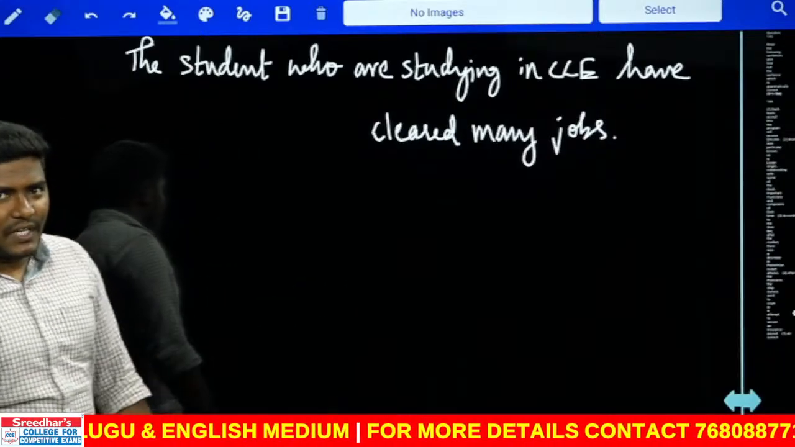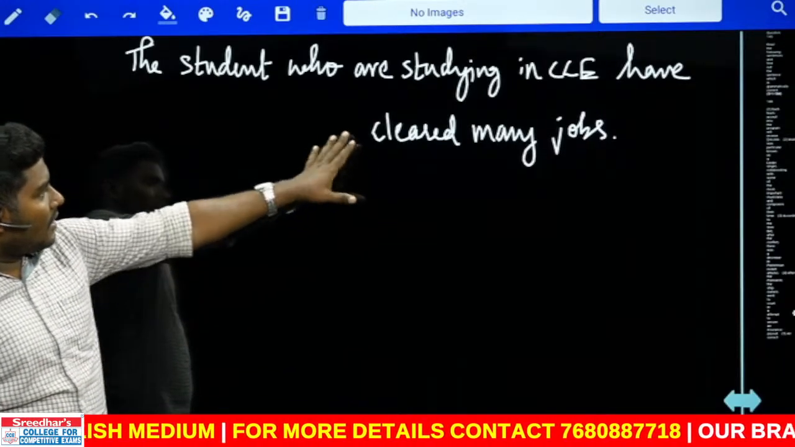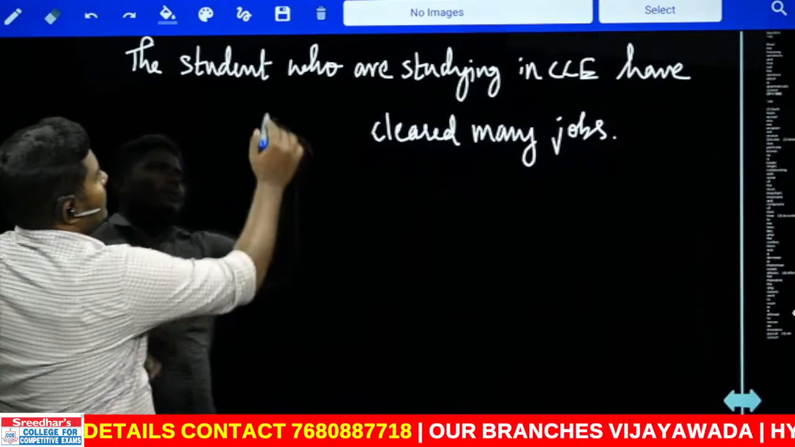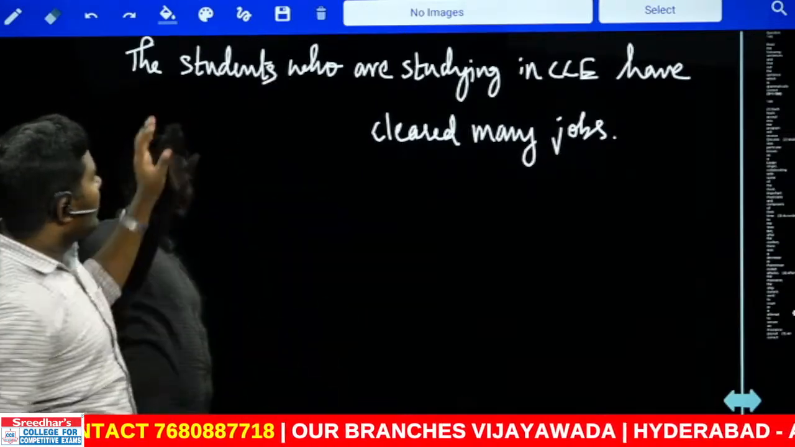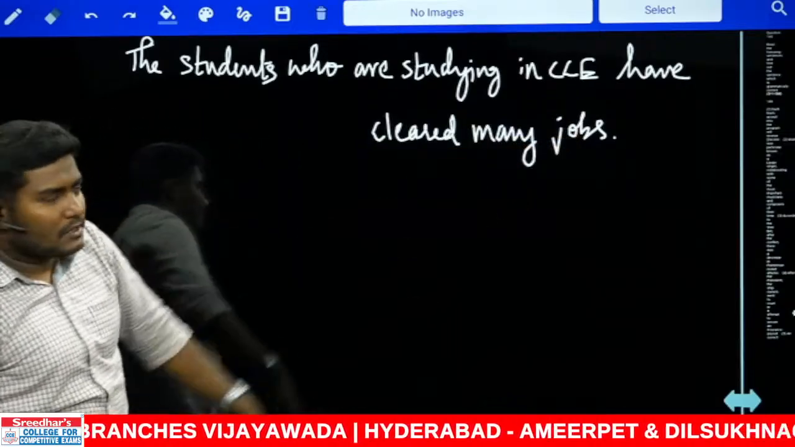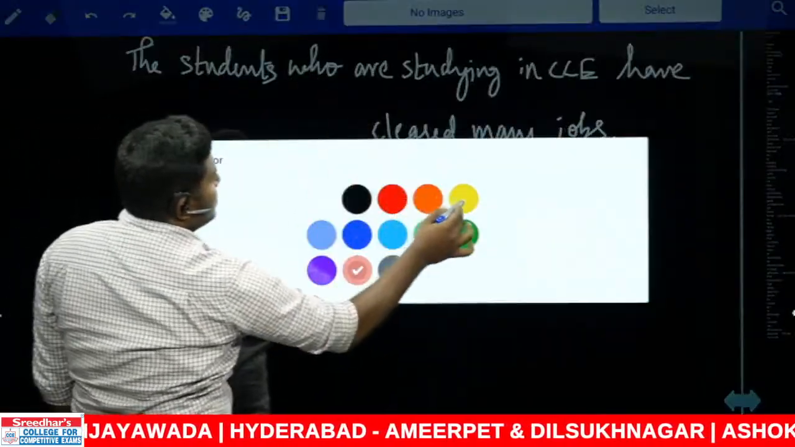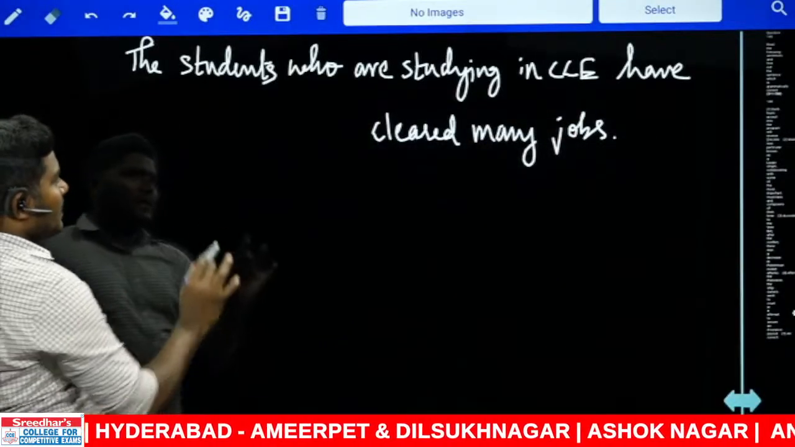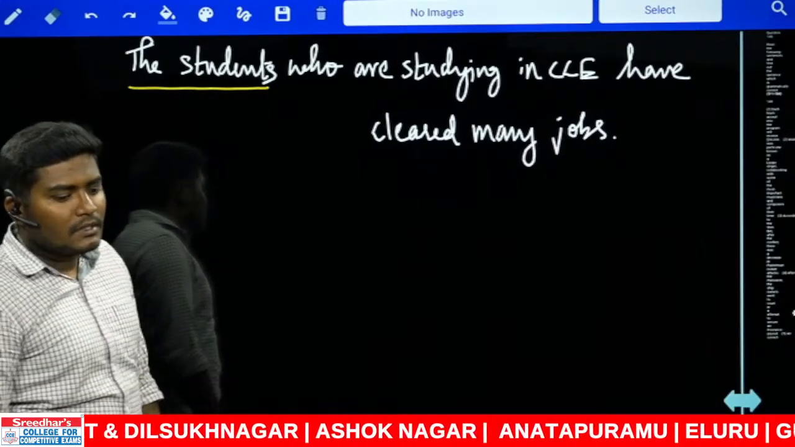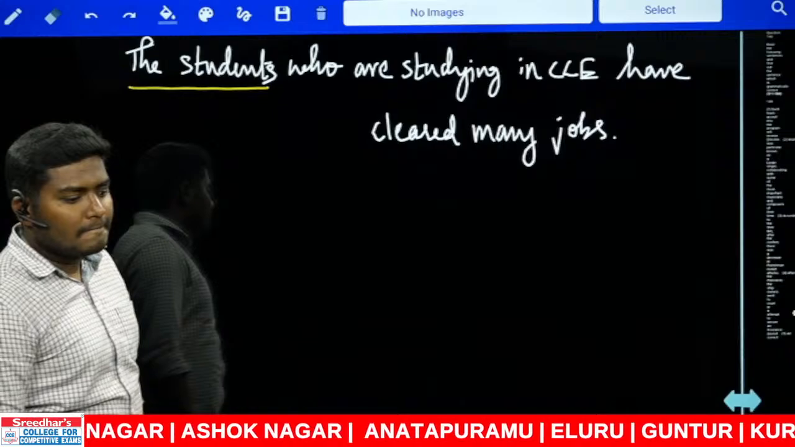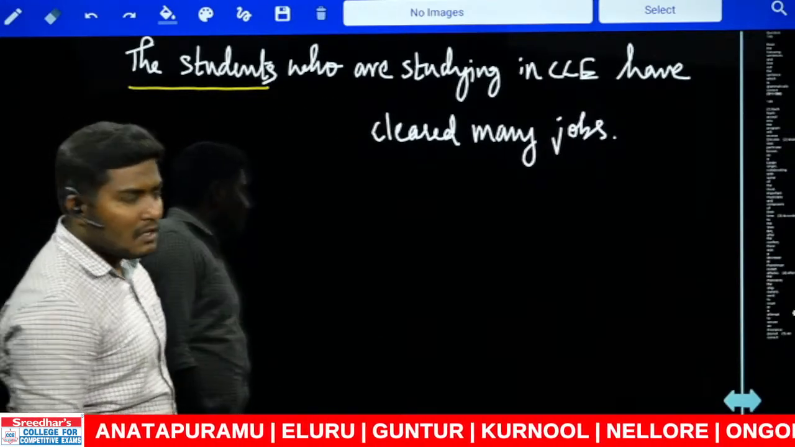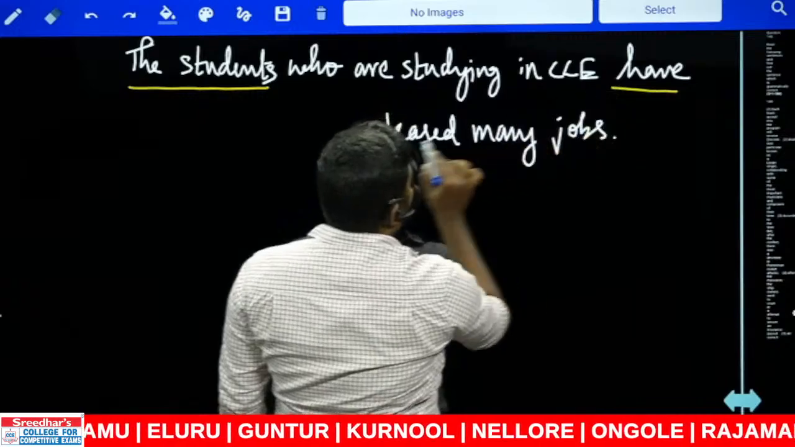This is a different case. This is where there is a clause combination. Look at the sentence. The students who are studying in CCE have cleared many jobs. Now, can you find out what is the subject verb agreement here? The subject of the sentence is the students. Do you know what is the verb of the sentence? What is the verb agreement for this subject? It's not who are studying. The verb agreement is actually have cleared many jobs.